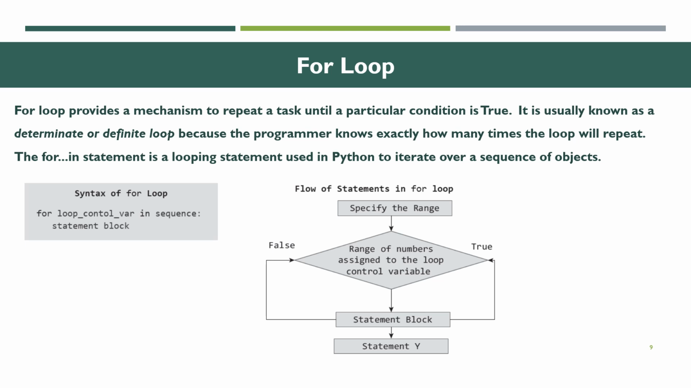Here is the flow of statements in a for loop. Specify the range of numbers assigned to the loop, and then the control variable. And then if the condition is true, it will go to the next statement. Otherwise, if it is false, it will come back. That is, simply, a for loop is a multiple-number process: if the condition is true, it repeats the process, like a chain process. This is the for loop.